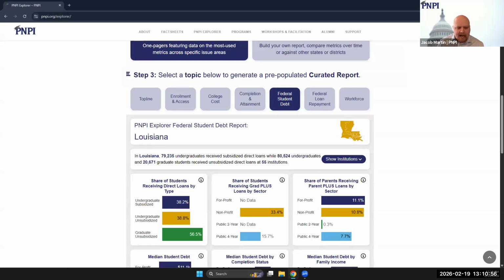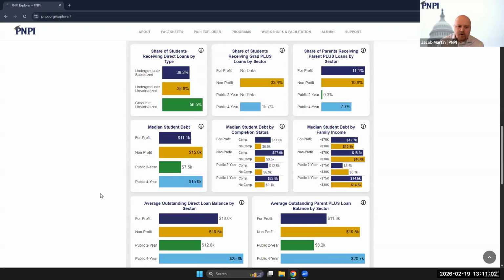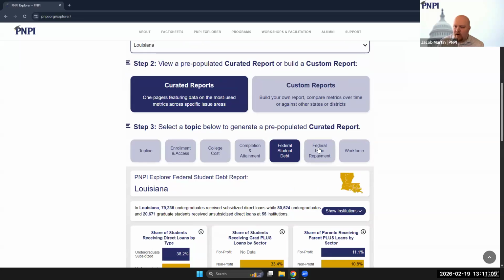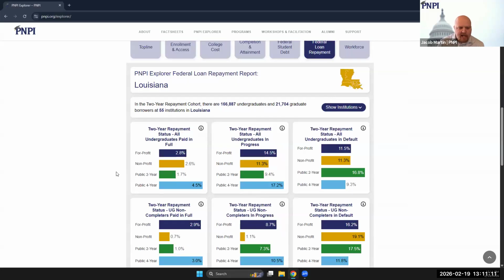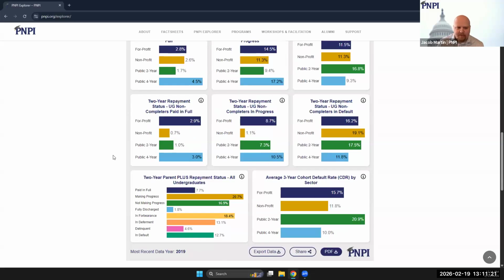Our federal student debt report helps you understand who's borrowing in your geographic area of interest, and also which loans are being used and where outstanding balances exist. Our federal loan repayment report, on the other hand, shows you information about 2-year repayment rates, as well as cohort default rates for a variety of loan types and a variety of institution types.